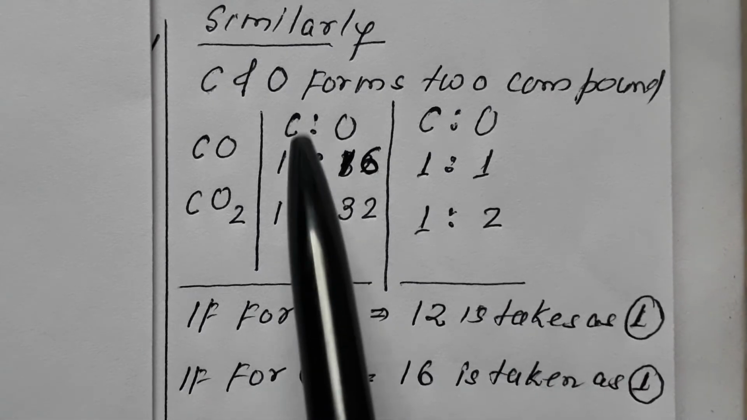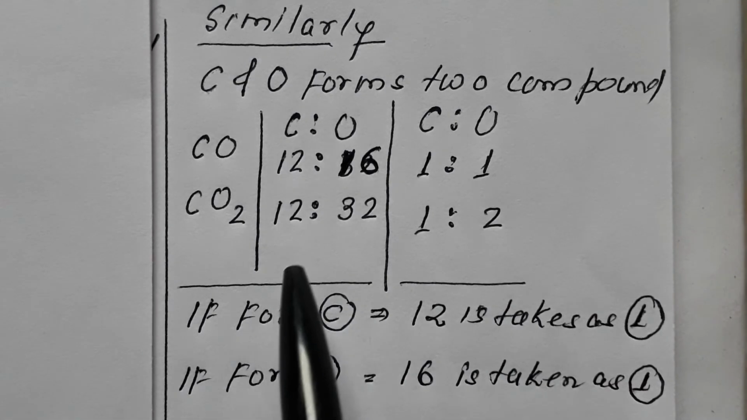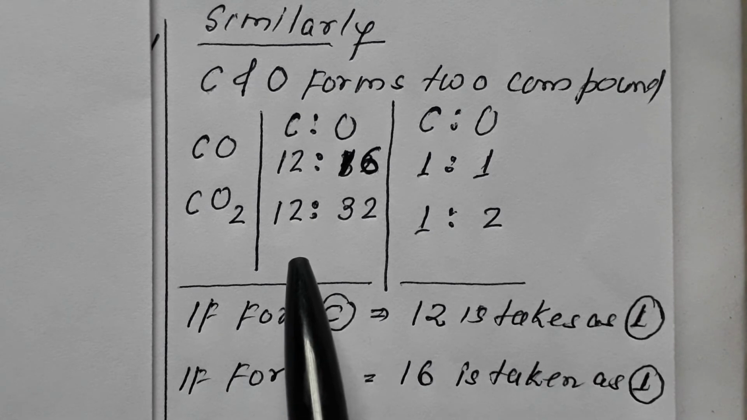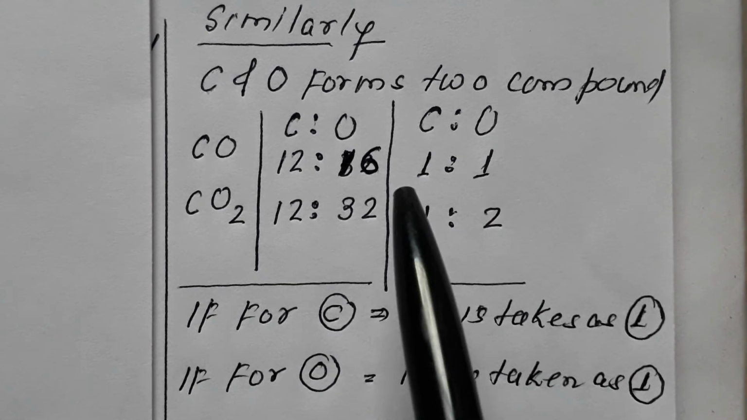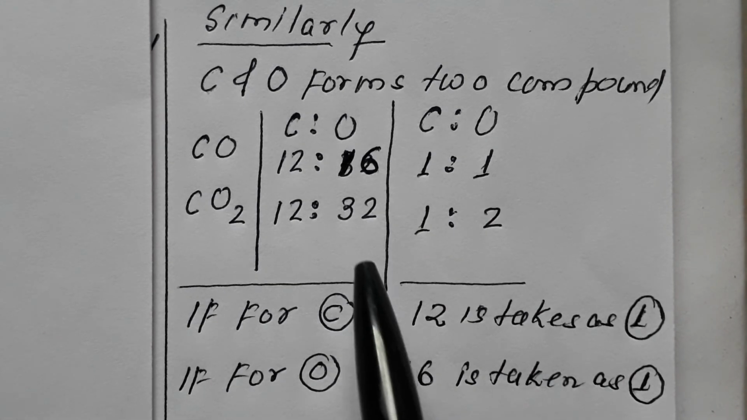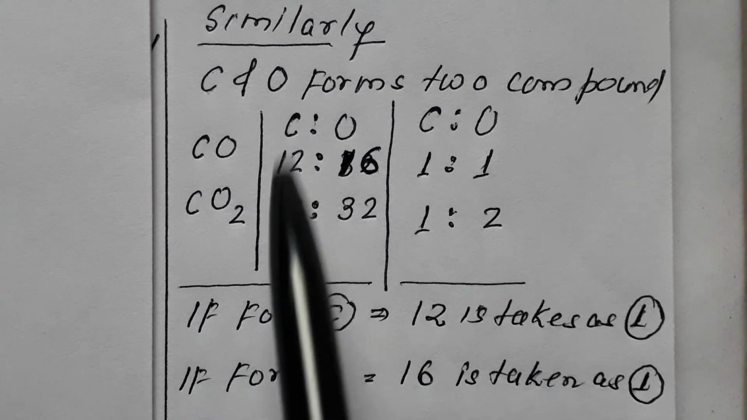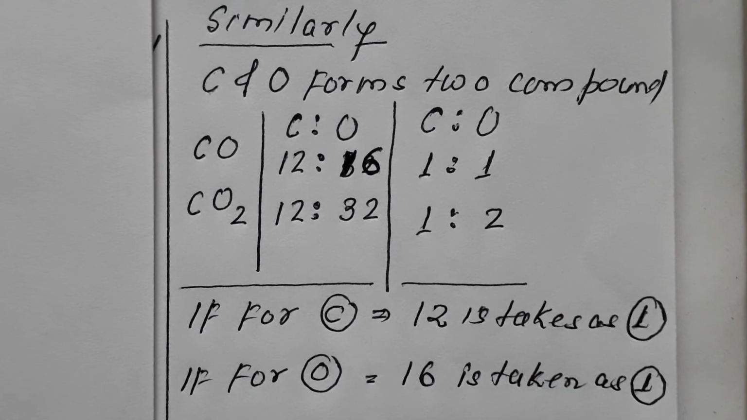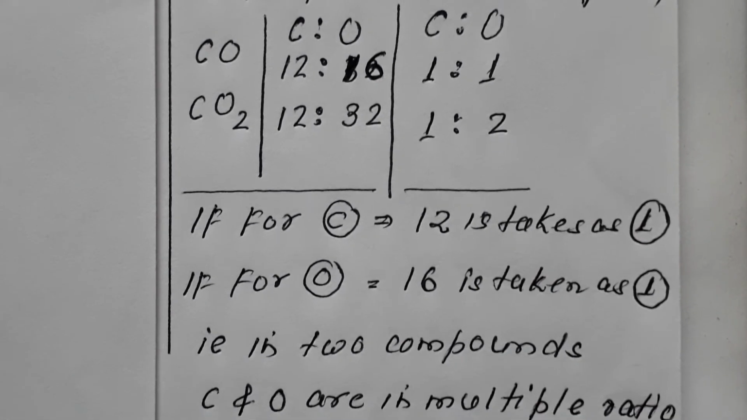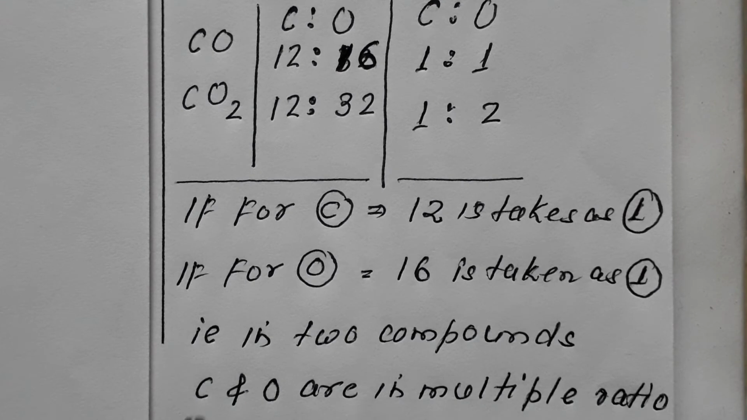Or we can say that a fixed quantity of one element, that is carbon, which is 12, is combining with multiple quantities of oxygen, which is 16 in one case and 32 in the other. So a fixed quantity of one element always combines with multiple quantities of the other. We say that in the law of multiple proportion, these compounds are in multiple ratio. Since these ratios are in multiple, carbon and oxygen are obeying the law of multiple proportion.